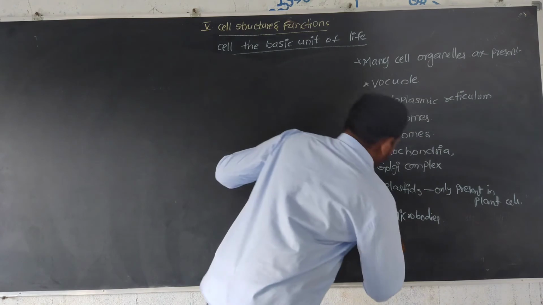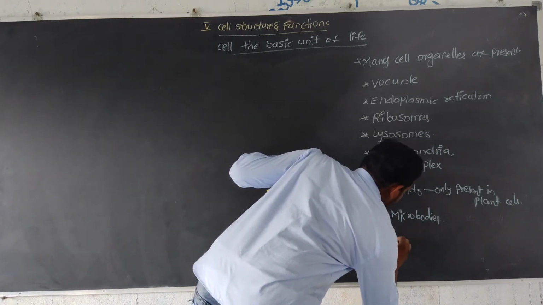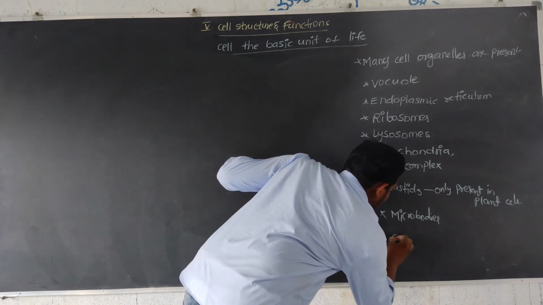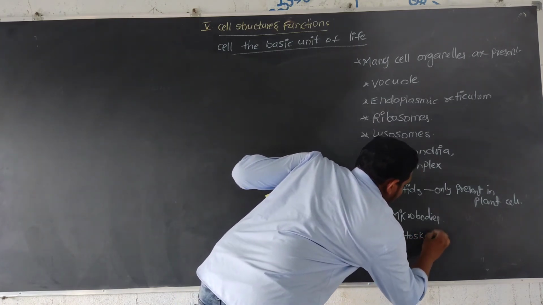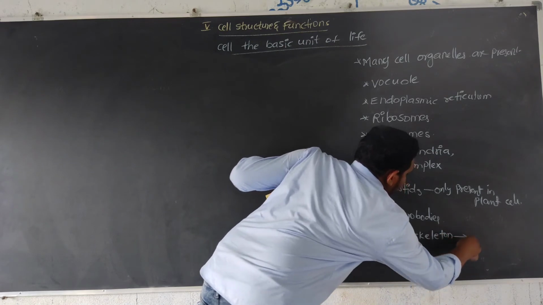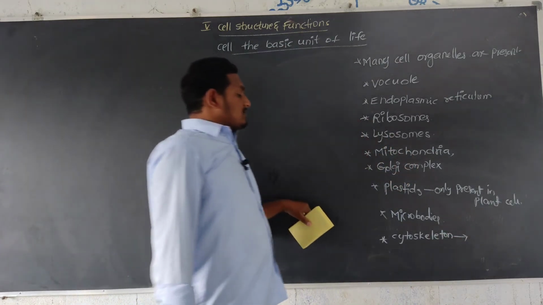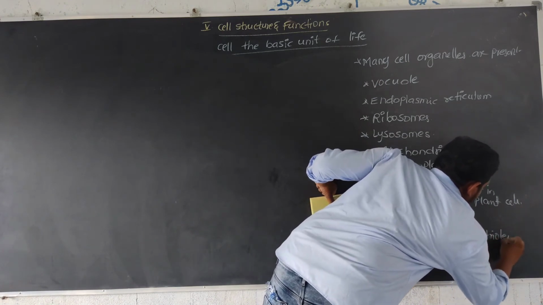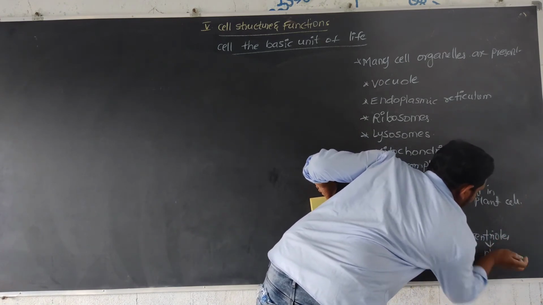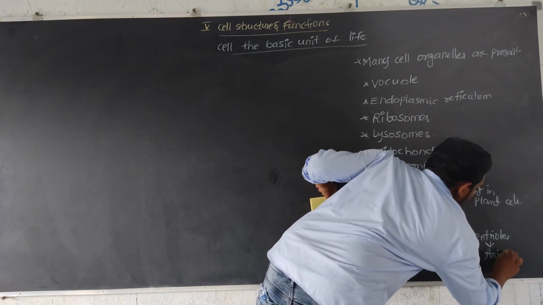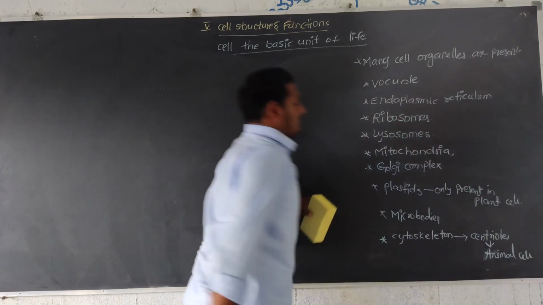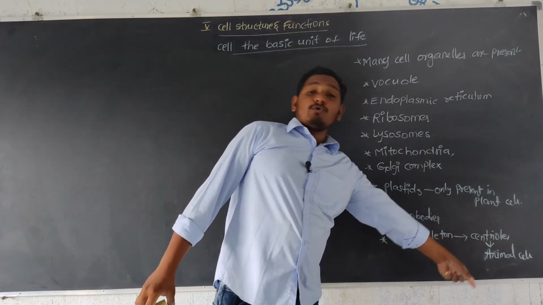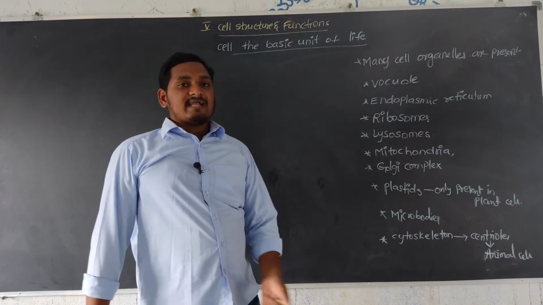So cytoskeleton means, nothing but, centrioles, which are present only in animal cells. The centrioles are present only in animal cells and absent in plant cells.